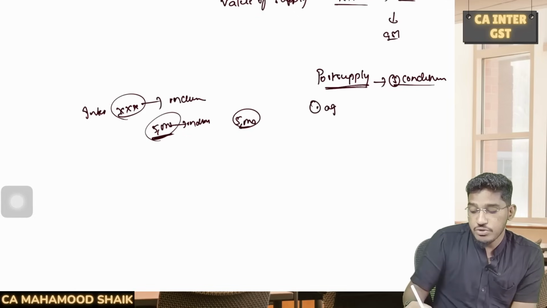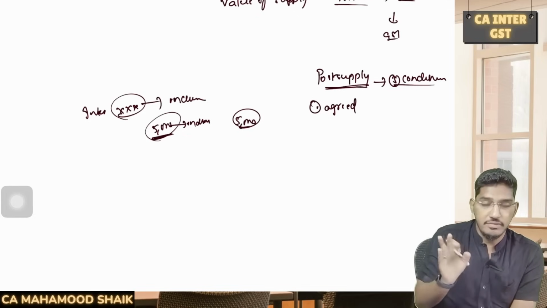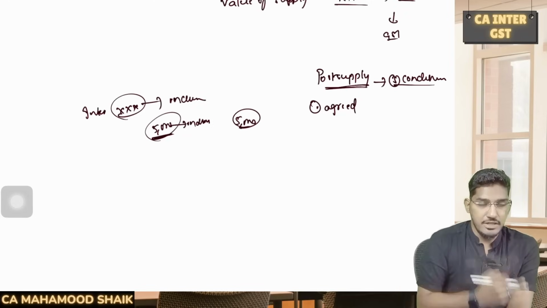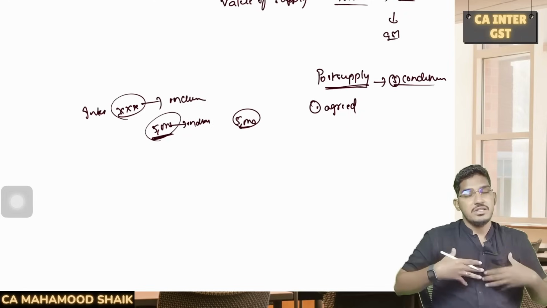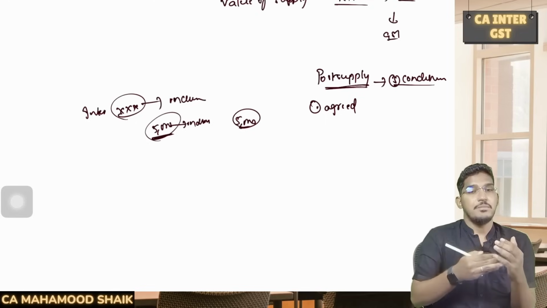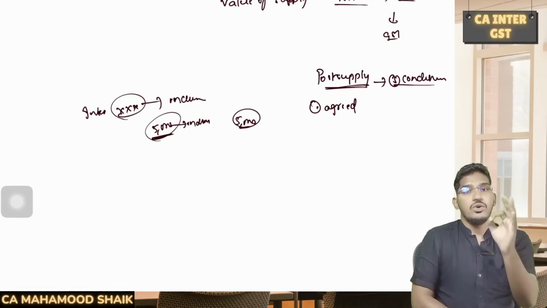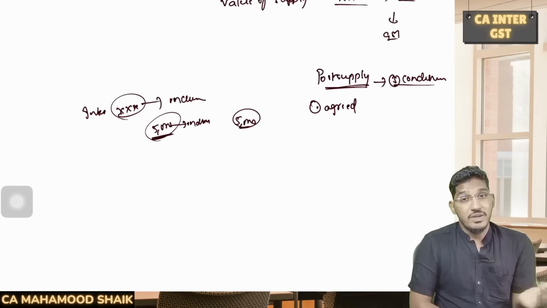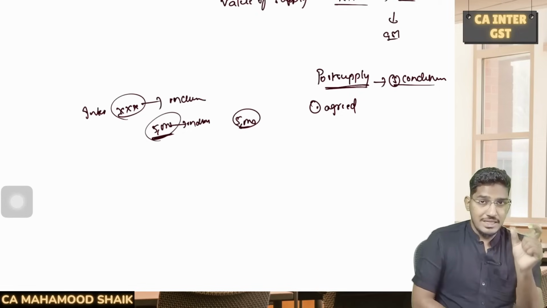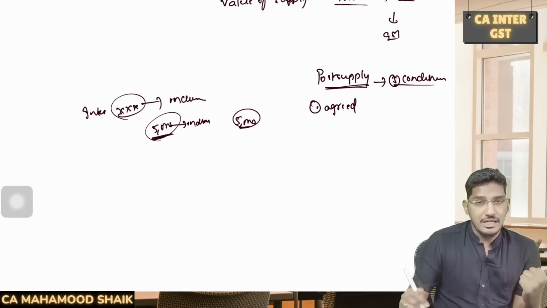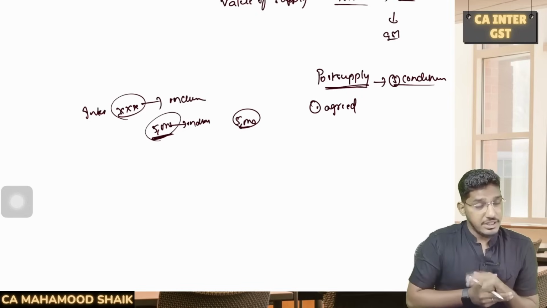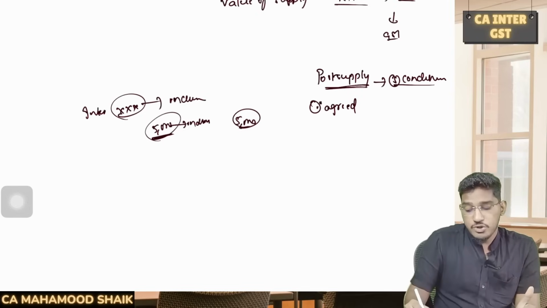Number one, this discount should have been agreed, not given. There should be an agreement at the time of making the supply itself to give that discount. For example, a business person is saying to the customer, sir, the general credit period is 30 days. If you come to us and make the payment within 15 days, we will give you 1% discount. Whether that customer will come and pay or not depends on the future. But at the time of making the supply, there was an agreement. What is that agreement? That the supplier will give a discount if he comes and makes the payment within 15 days. Like that, there should be an agreement.